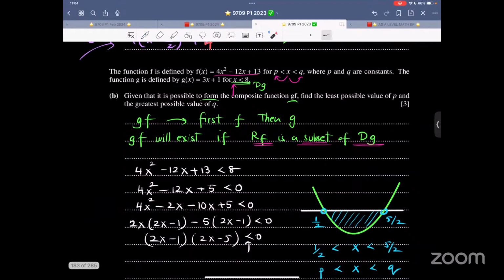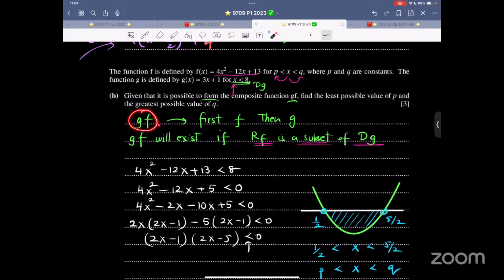Now it says the function f is defined by f(x) = 4x squared minus 12x plus 13, where x lies between p and q. That is the domain, where p and q are constants. The function g(x) is defined by such and such. This is x is less than 8. Given that it is possible to form the composite function gf, find the least possible value of p and the greatest possible value of q.